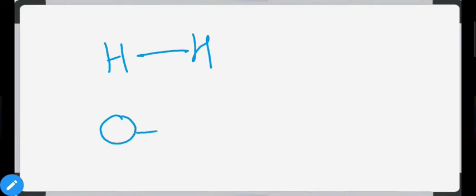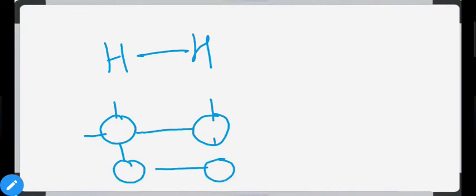Suppose we have a hydrogen molecule, H2, and this H2 molecule is not attracted to any other elements. Suppose this is our metal or catalyst. When these hydrogens have no attraction with adjacent surrounding molecules, their bond strength will be 100%.